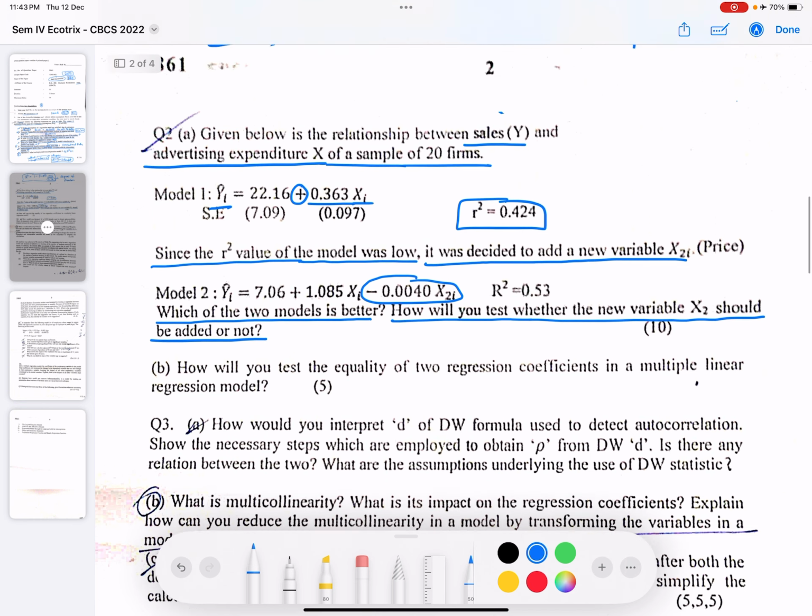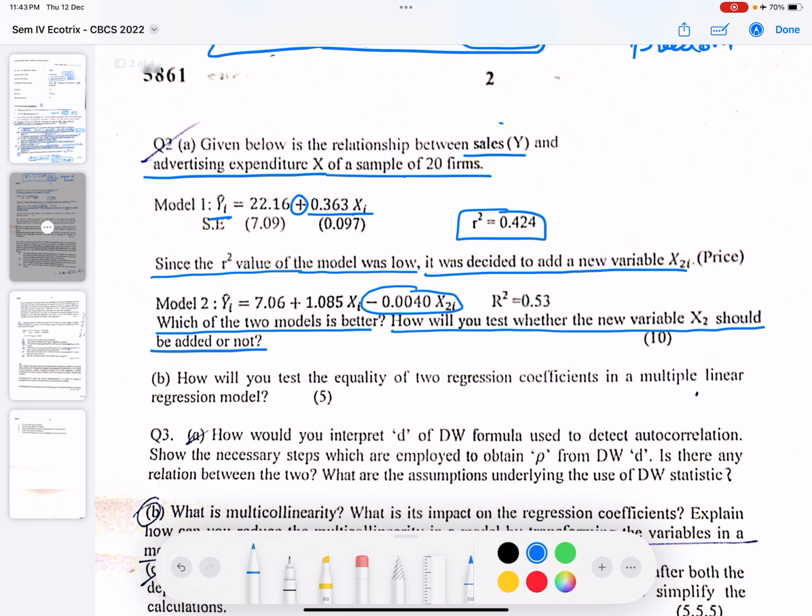You should remember one thing: a new variable should be added to the model when mod of t is greater than 1. Since we know the coefficient of the new variable, but we don't know the standard error, we cannot use this, but mod of t greater than 1 results in R bar square increasing. So if adjusted R square increases, then only it makes sense to add that particular variable into the model.